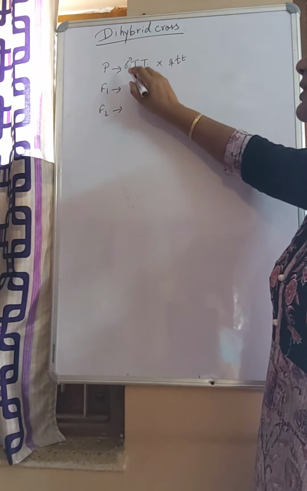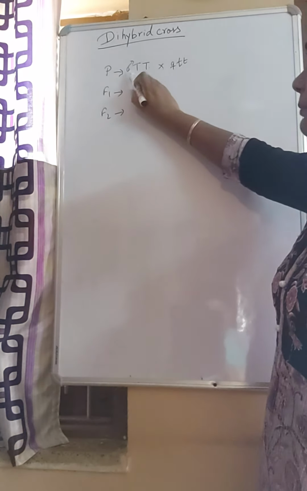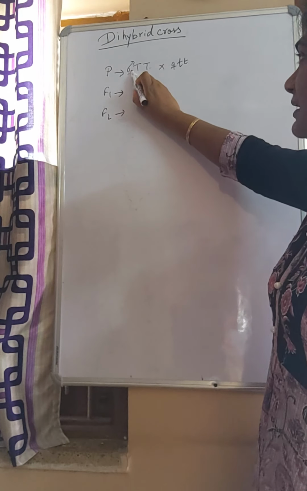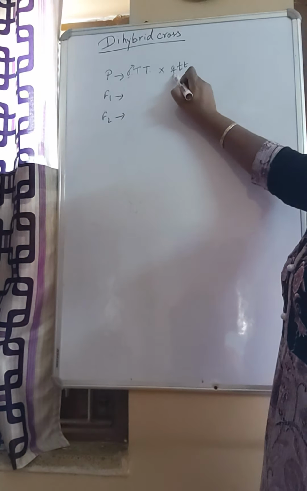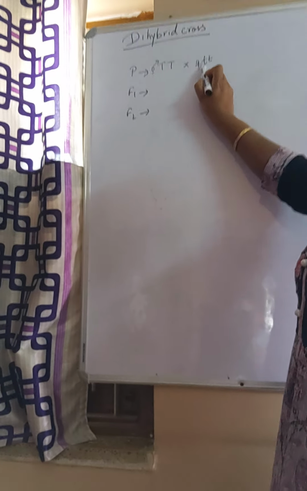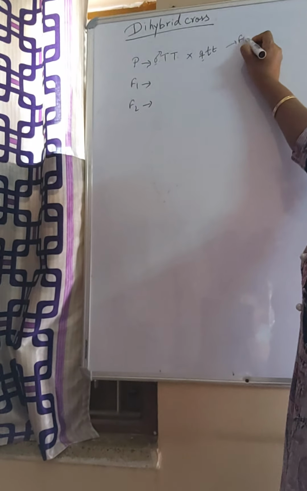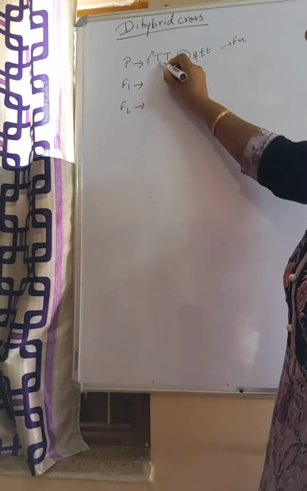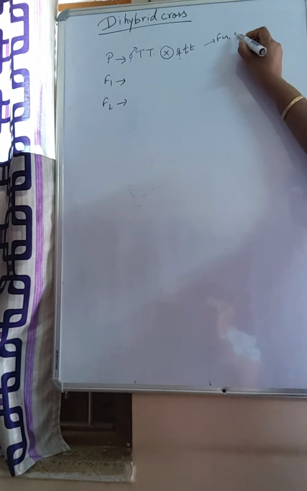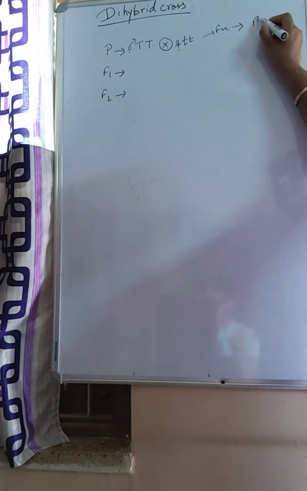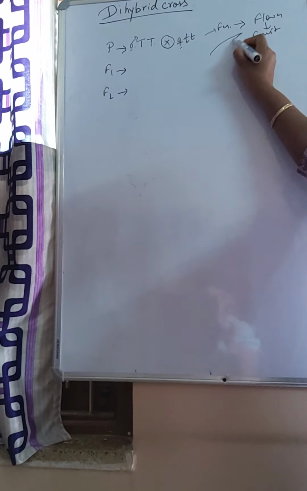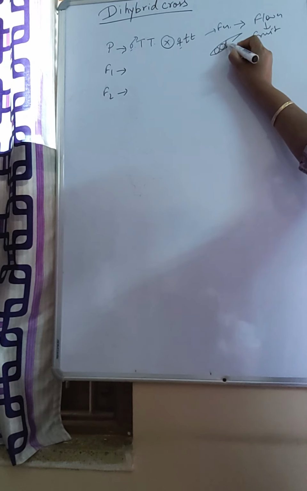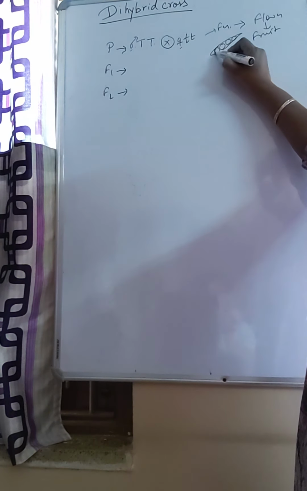He fertilized means he took pollen grain from this plant because this is male, and sprinkled it on the stigma of this plant, that is female. So this is pollination. After pollination, fertilization takes place. So cross means he actually fertilized. And we know in plants after fertilization, the flower changes into fruit. In this case the fruit was the pea fruit, having a number of pea seeds.